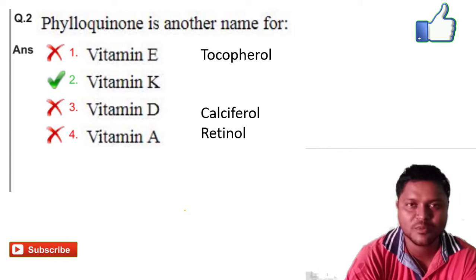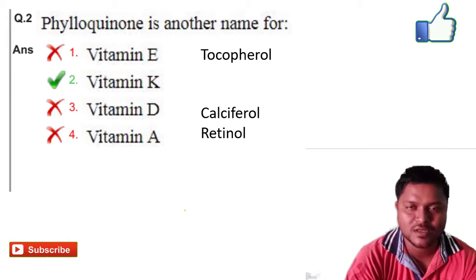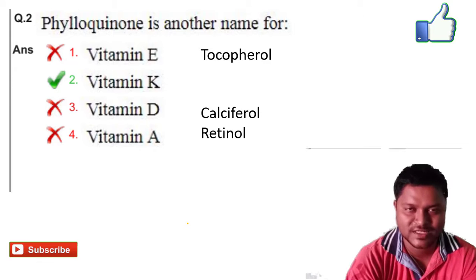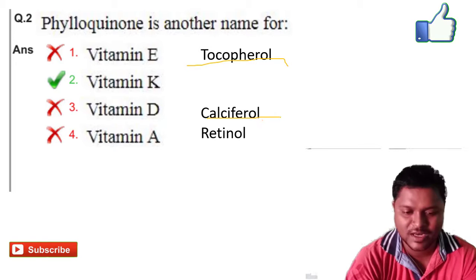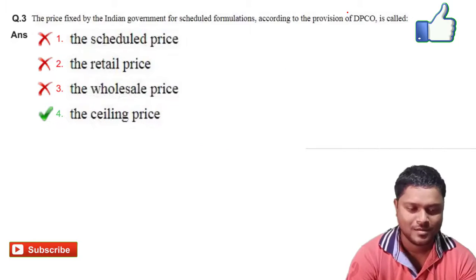Phylloquinone is another name for dash. So phylloquinone is the name for vitamin K. The other vitamins: vitamin E is otherwise known as tocopherol, vitamin D is otherwise known as calciferol, vitamin A is otherwise known as retinol. Tocopherol, calciferol and retinol. So the right option is vitamin E.